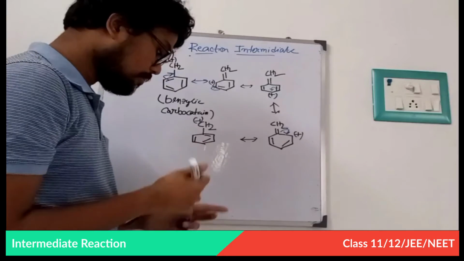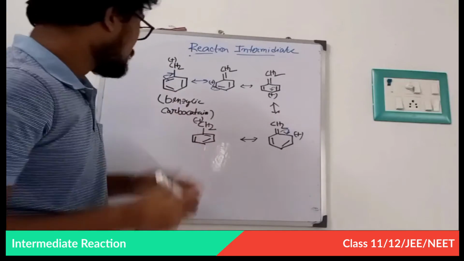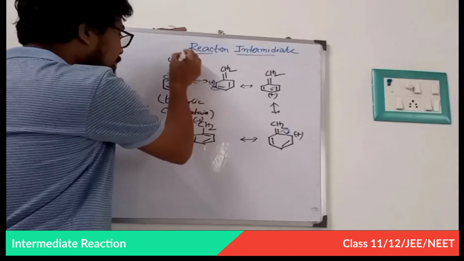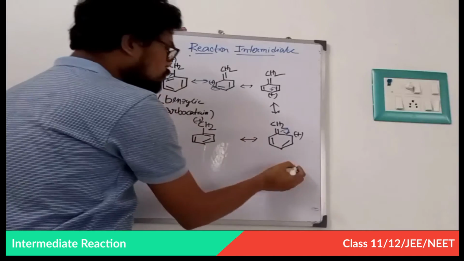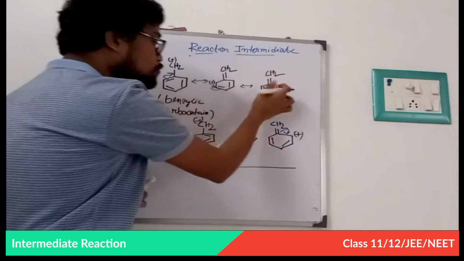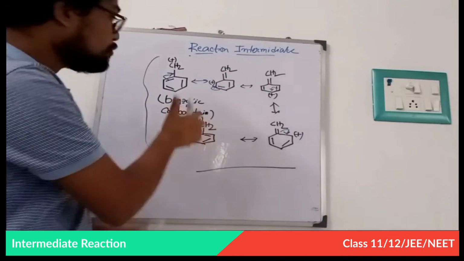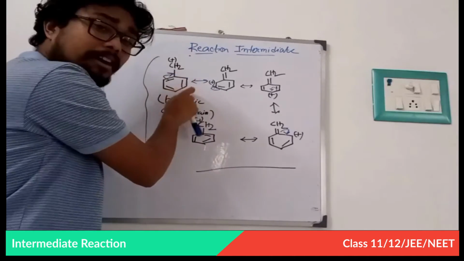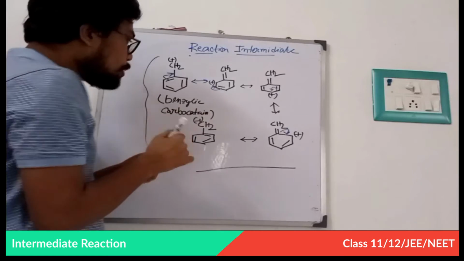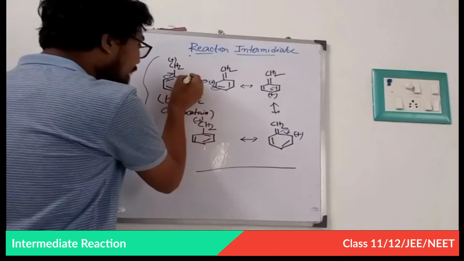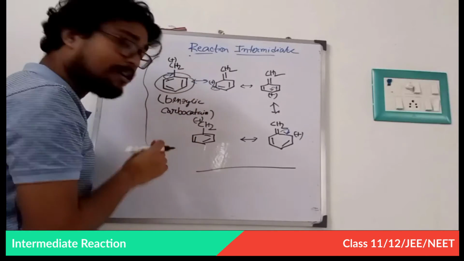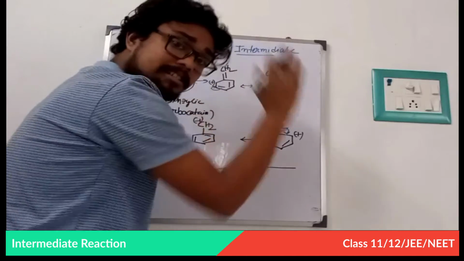Fine. Now the main discussion is that this carbocation is very stable. That is one, two, three, four resonating structures. That is why any benzenic carbocation is very stable, because the carbocation has this benzene ring, so the stability of the carbocation is more.